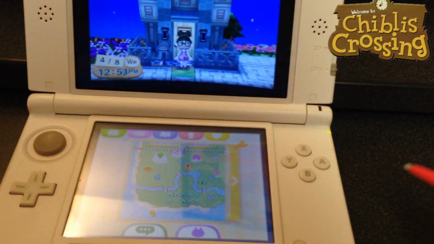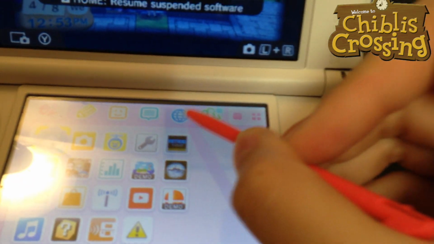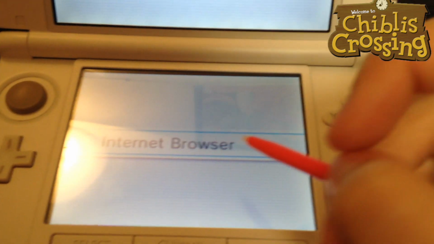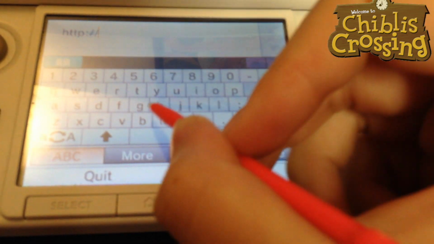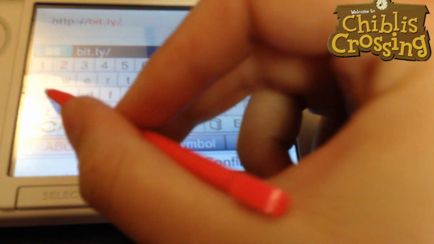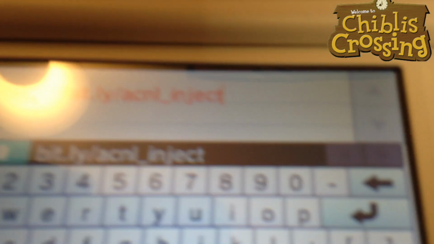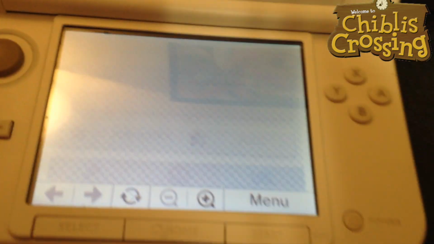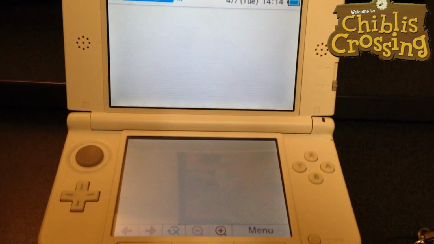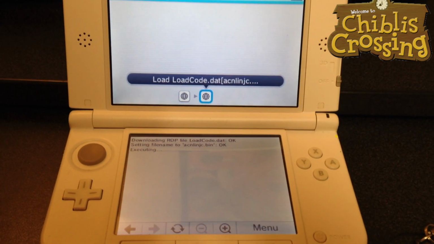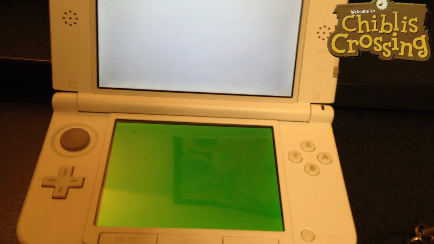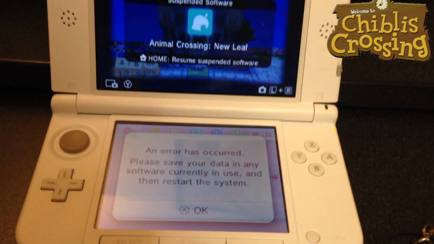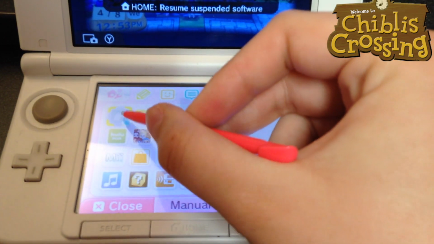Okay, so we're going to go to the internet browser, and we're going to actually inject it now. We're going to go to URL, and I'm going to go to bit.ly/ACNL_inject. Okay, it's different. This time it's inject, not dump. And if it works, the bottom will turn green. And it does, yay. So now it has worked. It's going to crash, that's fine. And then we go back in the game.